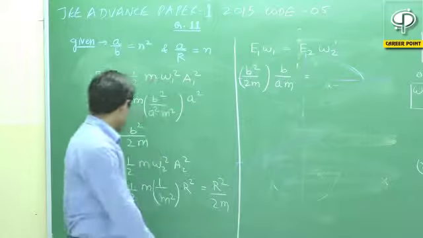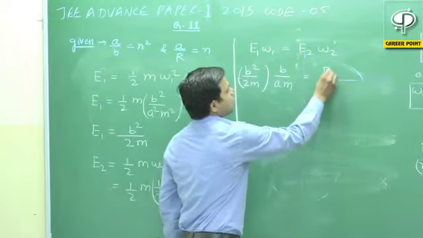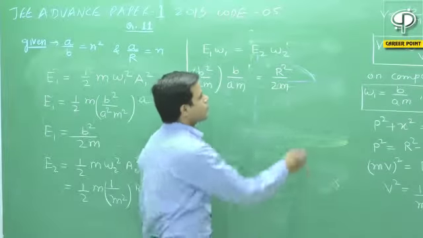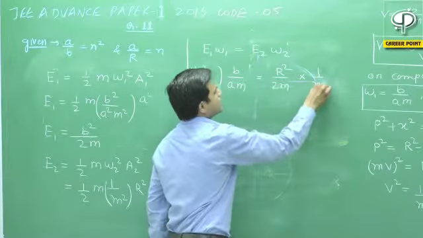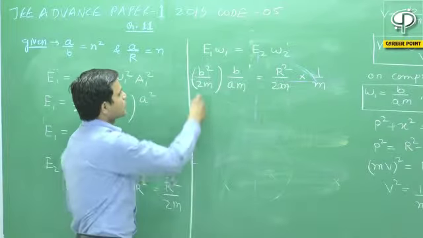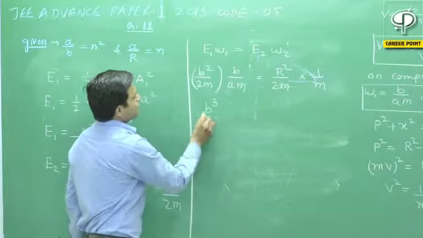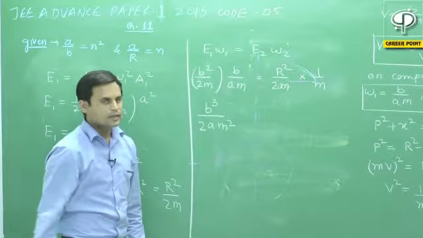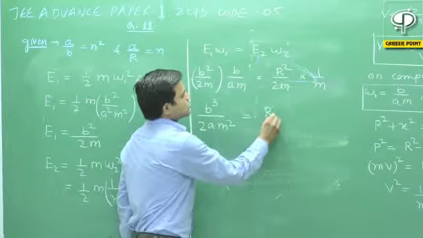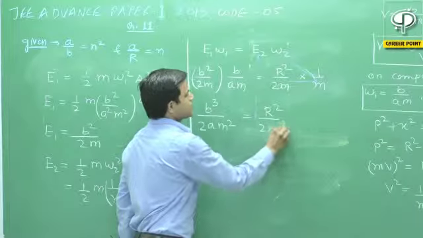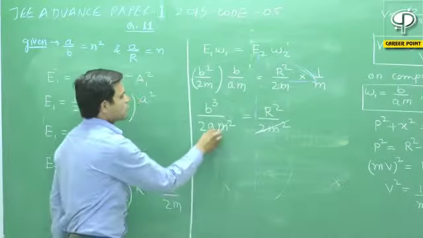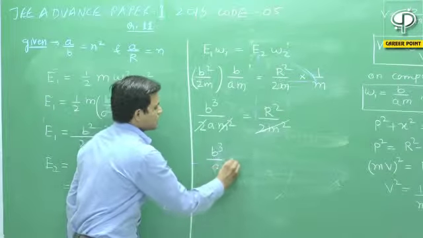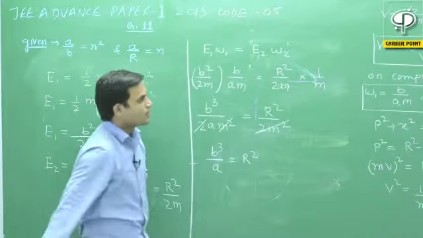E2 is equal to R square by 2m, and omega 2 we have calculated as 1 by m. Let us see whether they are equal or not. If we calculate it, it will be B cube by 2am square on the left, and R square by 2m square on the right. If we cancel 2m square, here it is B cube by A equal to R square.